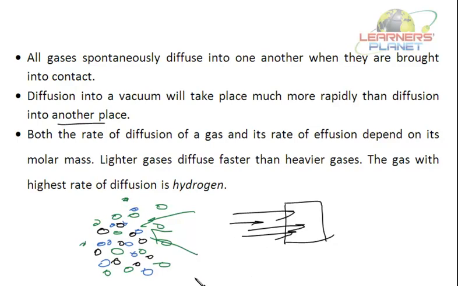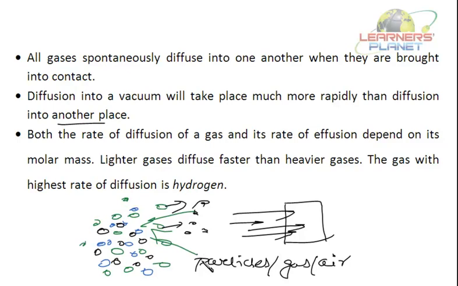When air or any gas is there, the particles of that gas or air will restrict the movement of other particles, because these particles will collide with the particles of gas or air. But if there is vacuum, nothing is there. So the gases will diffuse faster into the vacuum than in another place. Why is it written 'another place'? Because in other places, other gases are also there, and the particles will collide among each other.